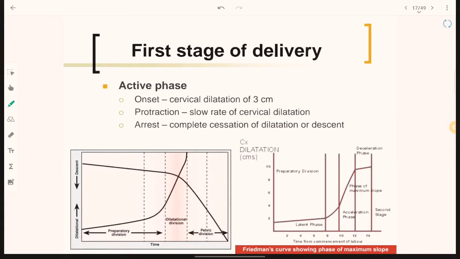Active phase is where the cervical dilation from 3 cm has to be taken further up to 10 cm. Then there is protraction, a slow rate of cervical dilation, and arrest, complete cessation of dilation or descent. There should be an arrest of the first stage, that is cervical dilation.